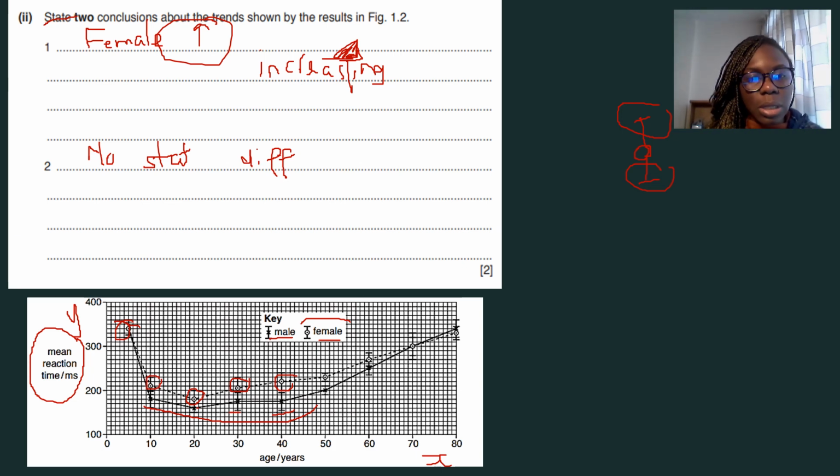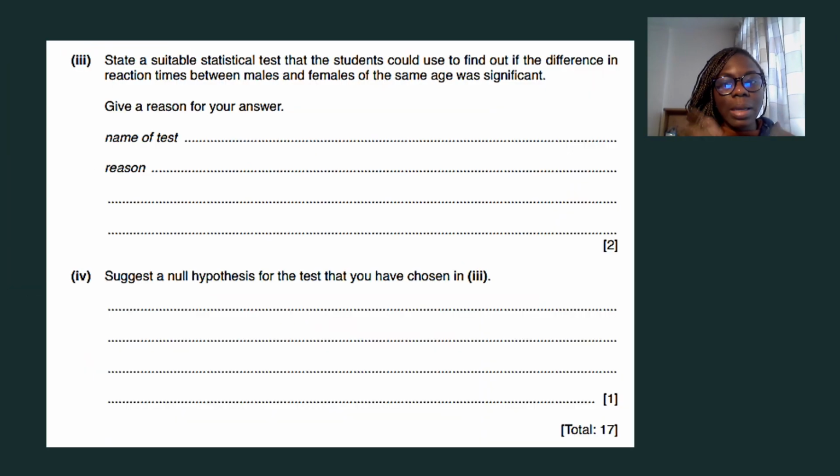So that is how you would approach that. All right, let's go to the last slide. Oh, I love this one. It says, state a suitable statistical test the students could use to find out if the difference in reaction times between males and females of the same age was significant. Give a reason for your answer. So in this case, we're going to have two categories: category 1, which is male, and category 2, which is female.